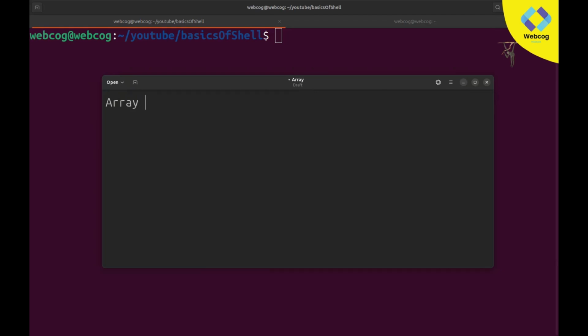Basically arrays also work the same as variables. There is not much difference, but the main difference is that a variable is used to store only one value, but an array can help you store multiple values in a single variable. So this is the concept of arrays. Let me explain in more depth.